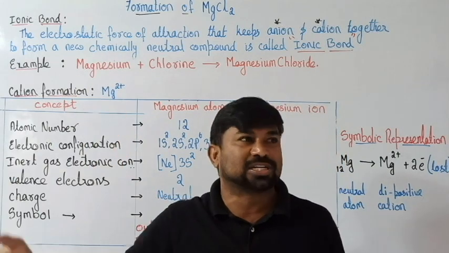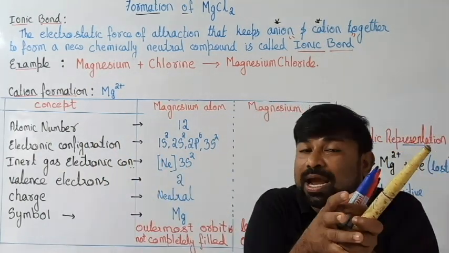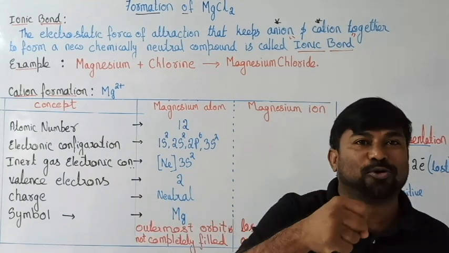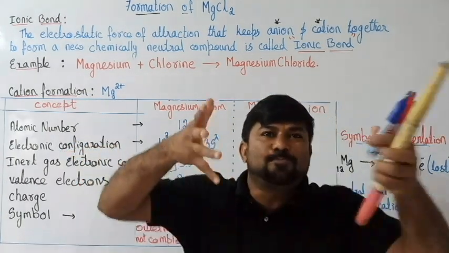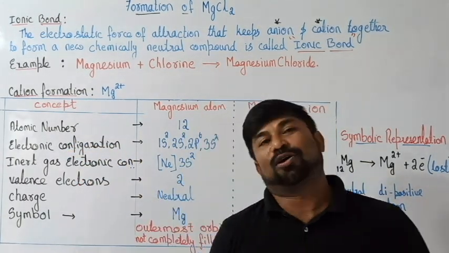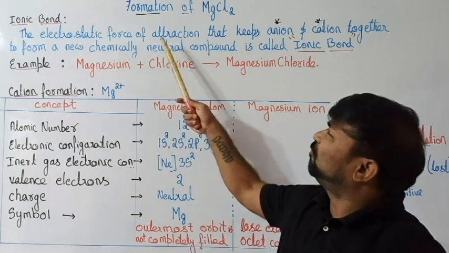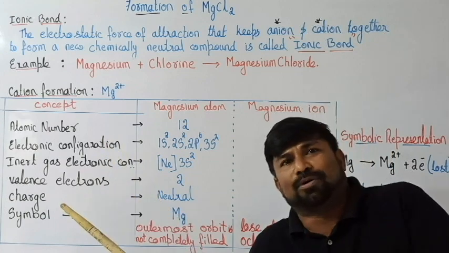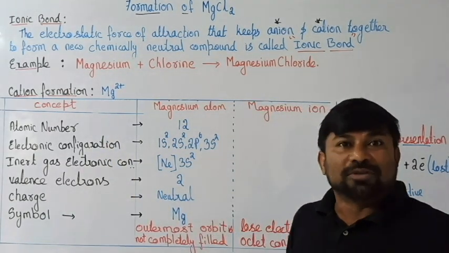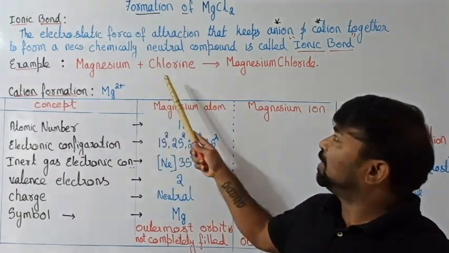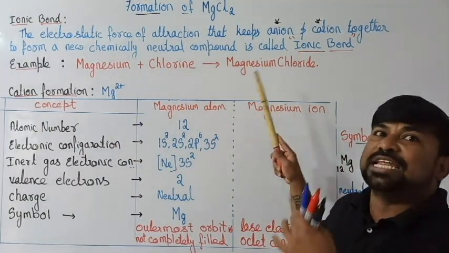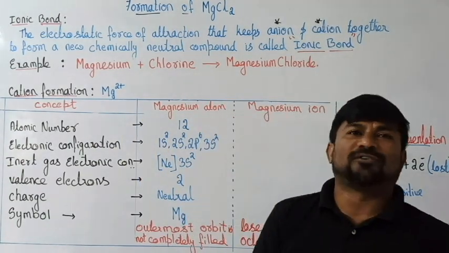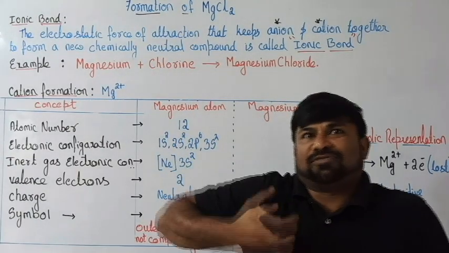One is positively charged, the other is negatively charged. When they combine, they don't have any charge, they are neutral. Such a new compound is formed, and the type of bond is ionic bond. The electrostatic force of attraction that keeps cations and anions together, making a neutral new compound, is called ionic bond. Now an example: magnesium and chlorine combine to form magnesium chloride, MgCl2.